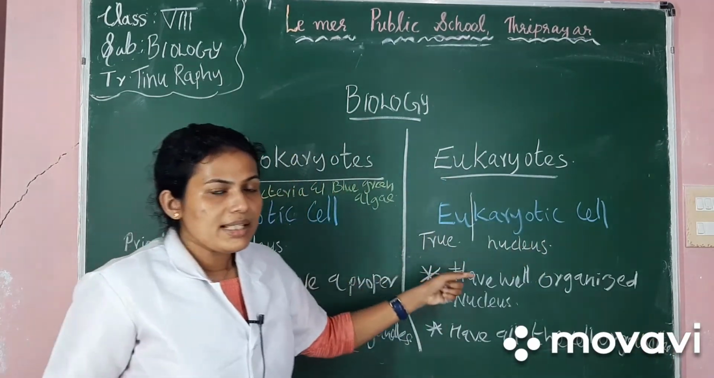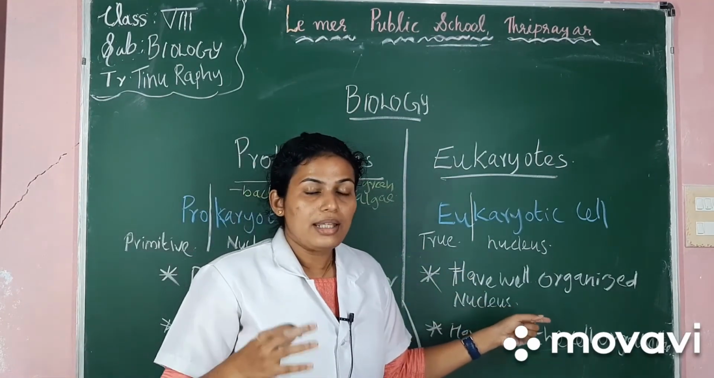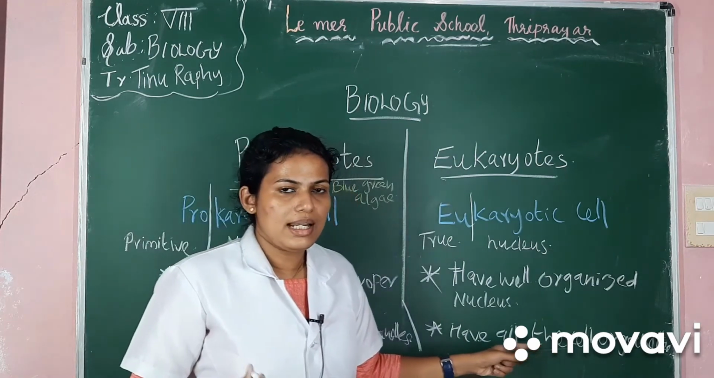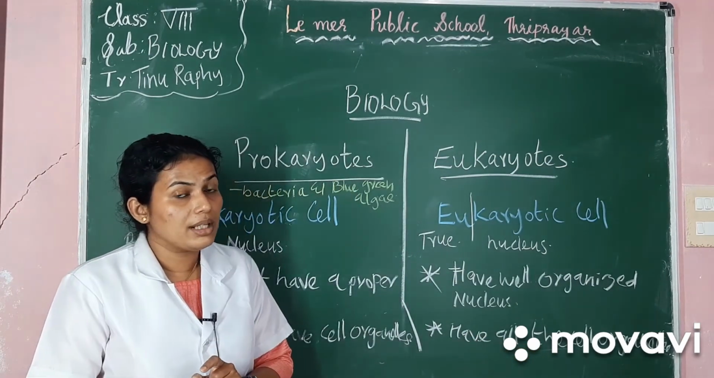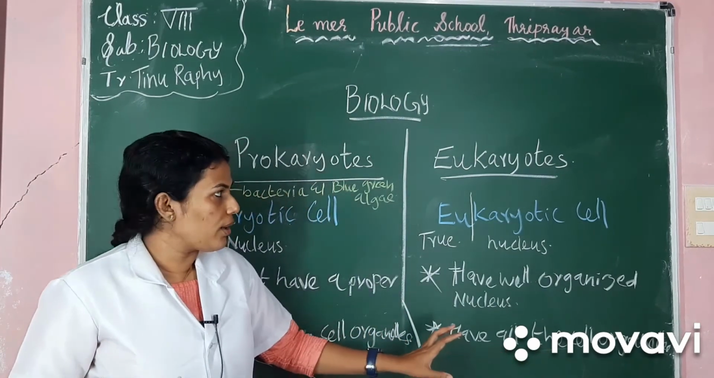So eukaryotic cell, they are the cells with true nucleus. They have a well organized nucleus and also all the cell organelles. So last class we have learned about the cell organelles. So eukaryotic cells have all the cell organelles.